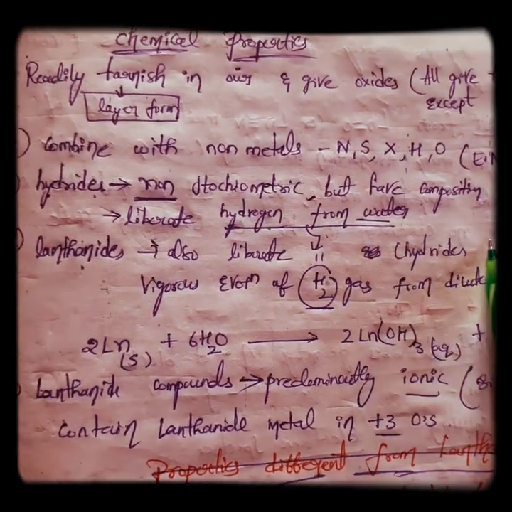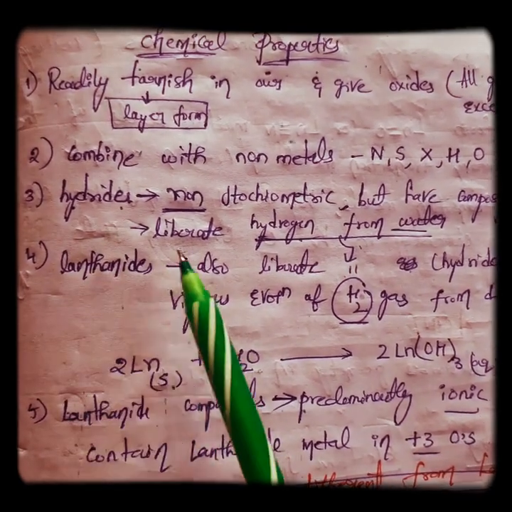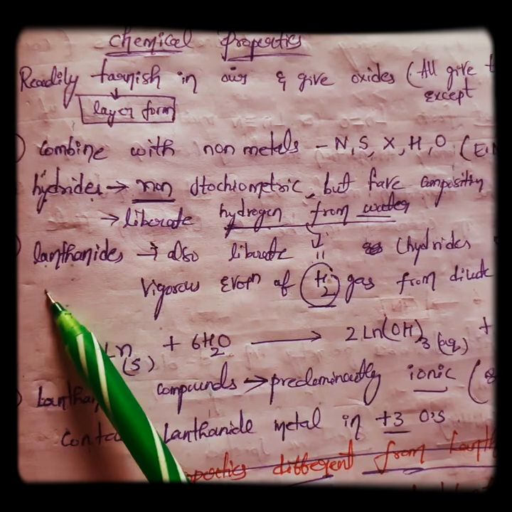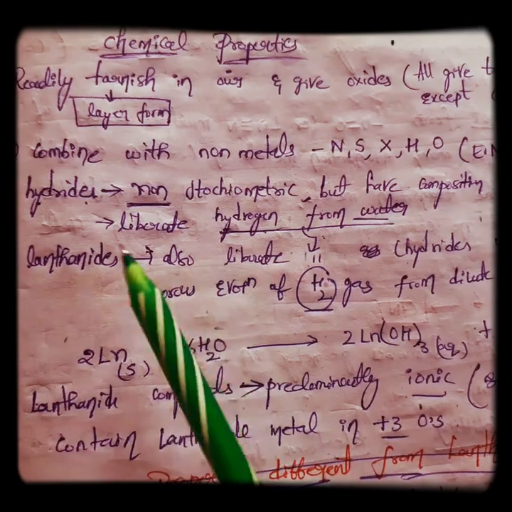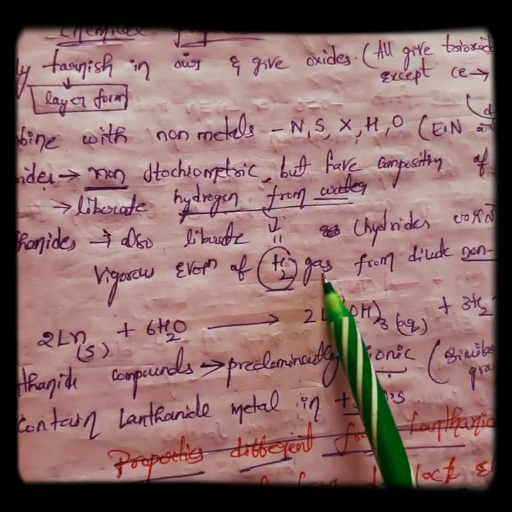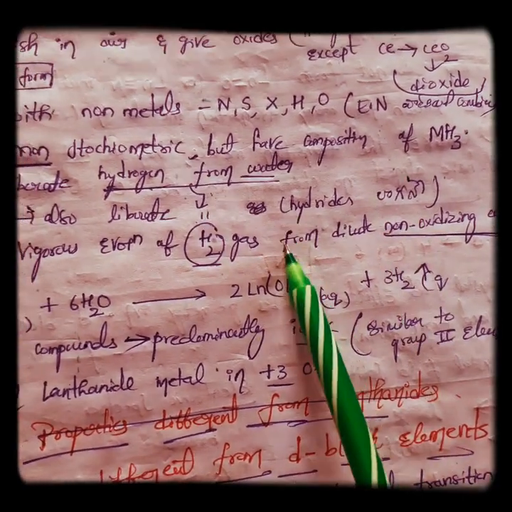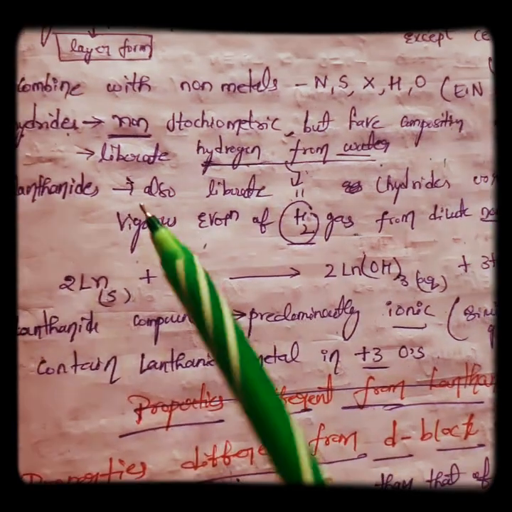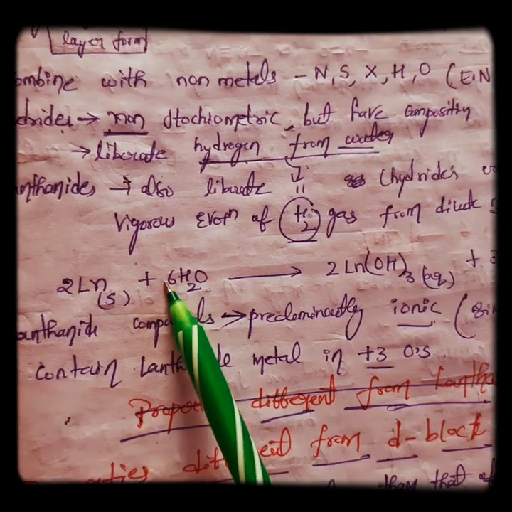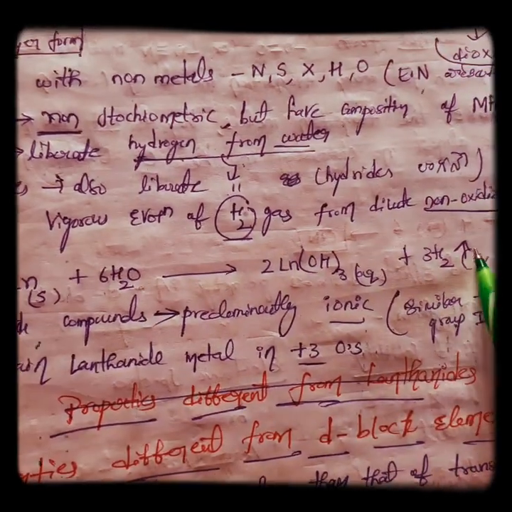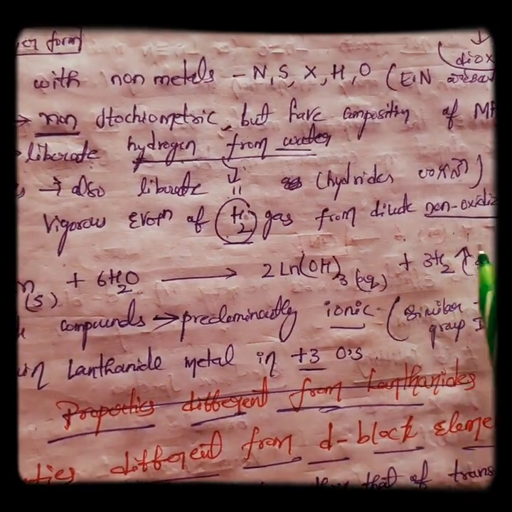Here also hydrogen gas is evolved, but it is a vigorous evolution of hydrogen gas from dilute non-oxidizing acids. Any lanthanoid, with water, liberates hydrogen gas, with vigorous evolution.